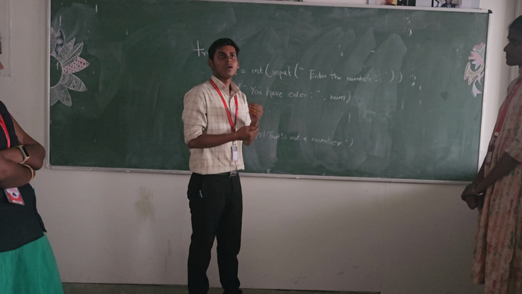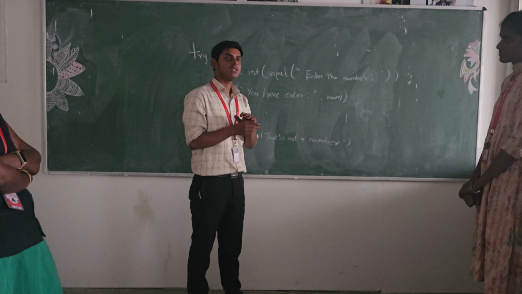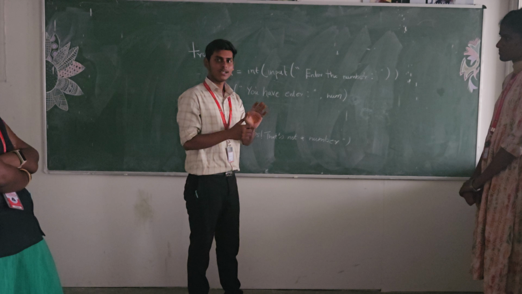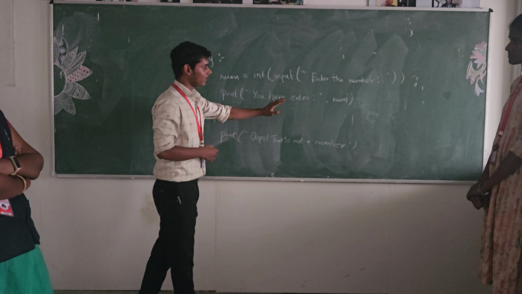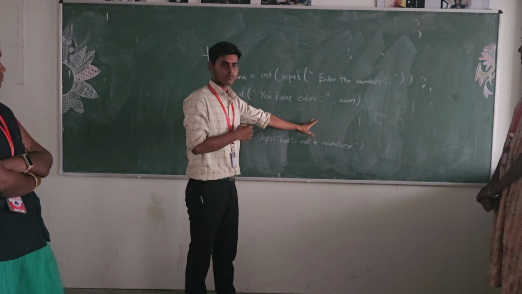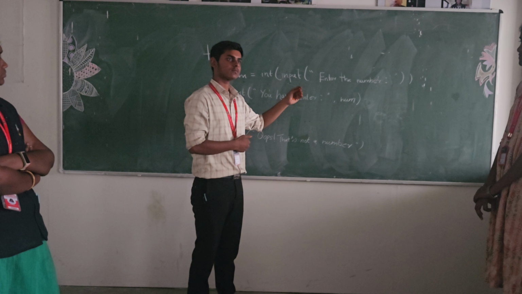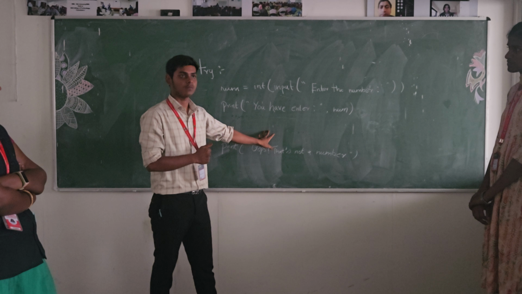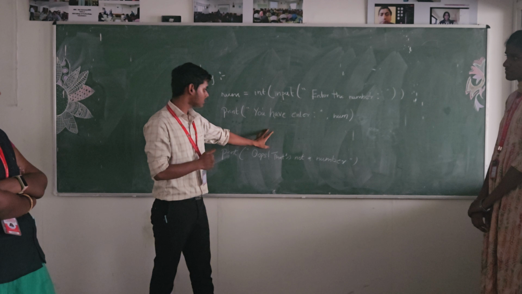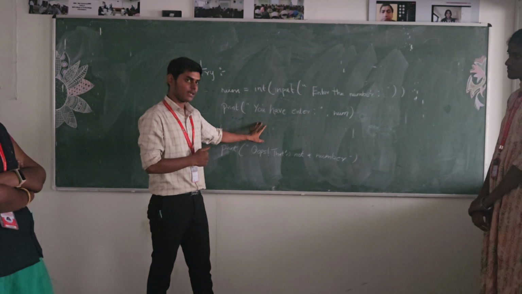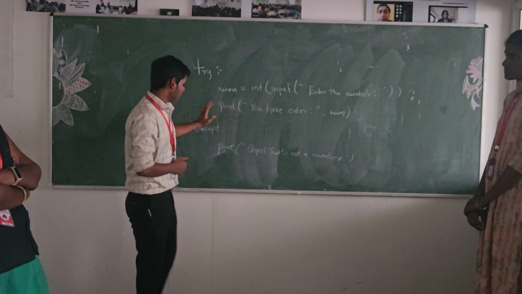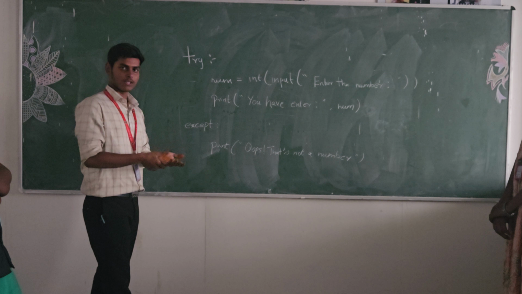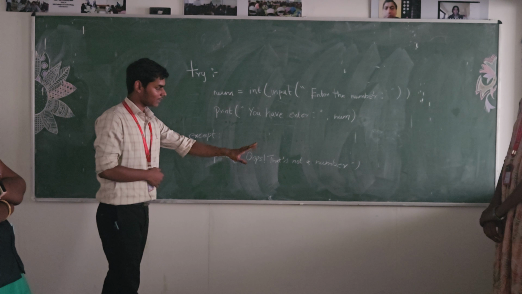If the user gives 1 or 2, I mean in simple words, an integer value, it won't bring an error. Instead of that, it will print you have entered and the number 1. If they give hello or something else, this is called an integer type error. This is the example for the type error. If they give hello, it won't pop up with an error. Instead of that, it will go with oops, that's not the number.